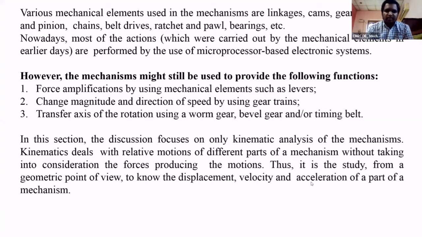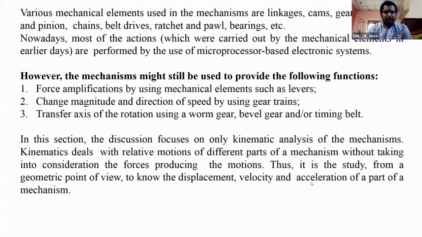Next is changing the magnitude and direction. I already told you gear trains are the best for reduction of speed, and to change the direction of the motion we can also use gear trains. Reverse gear is the best example: in automobiles, what is the use of reverse gear? We can change the direction of the motion.